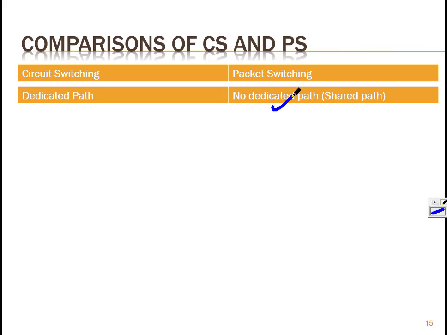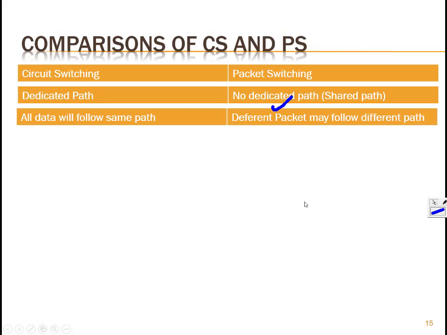Over here in packet switching, there is no dedicated path available, but a shared path. The path is available all the time. A packet goes from one router to another router to a third router, and so on. So this single channel will be utilized by multiple users depending on the source and destination available in the packet. Source and destination we'll see in subsequent lectures. The next difference is that in circuit switching all data will follow the same path, while in packet switching different packets may follow different paths.